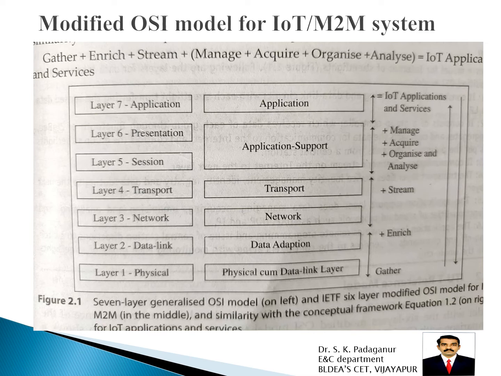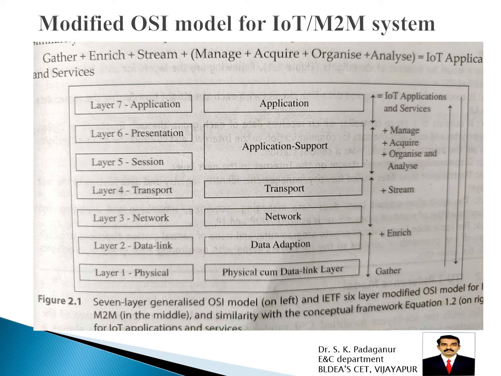So here we have 4 levels. Gathering plus enrich plus stream. Stream is nothing but the combination of transport and network layer. Then application support itself has managing data, acquiring data, organizing data and analyzing the data. Altogether, at the application level we have the IoT applications and services. So this is how the ISO OSI model is changed. That's why the 7-layer generalized OSI model should be converted into the IETF 6-layer modified OSI model. 6 layers it is. This is especially for M2M.